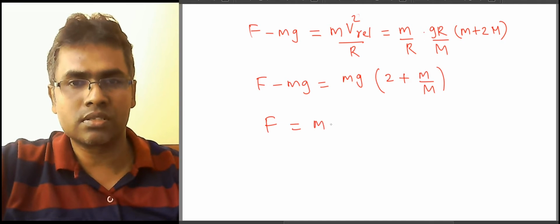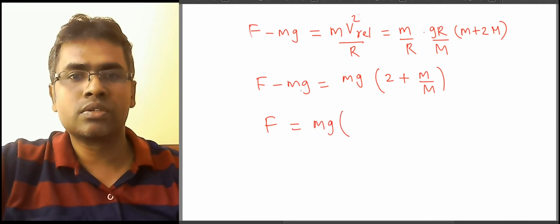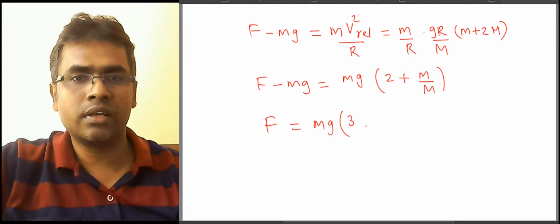I think this is easy to do anyway. So it's like I have 3 plus small m by capital M.